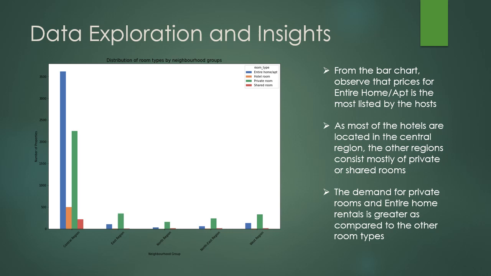As we go deeper into the exploration, from the bar chart we can see that the entire home and apartment is the property most listed by hosts, followed by private rooms. As most hotels are located in the central region, the other regions consist mainly of private or shared rooms. From this dataset, we can see that the demand for private homes and entire home rentals is greater compared to other room types.